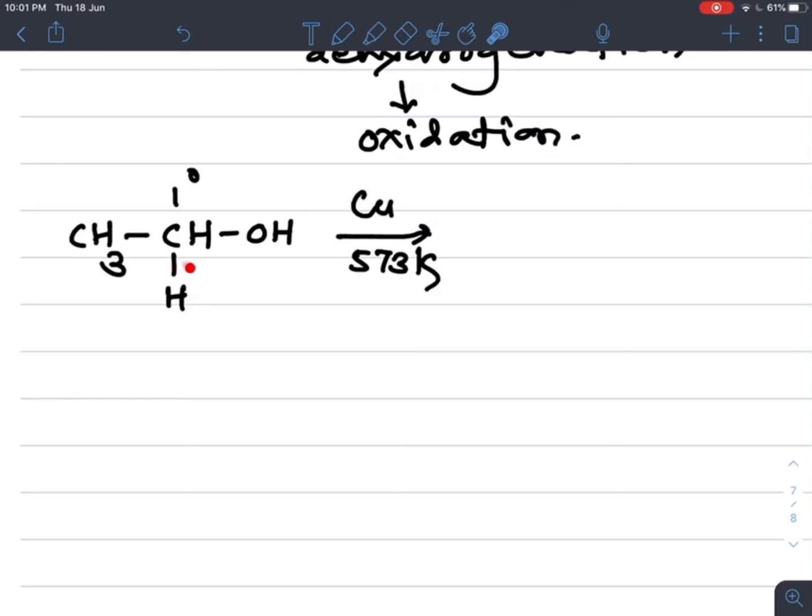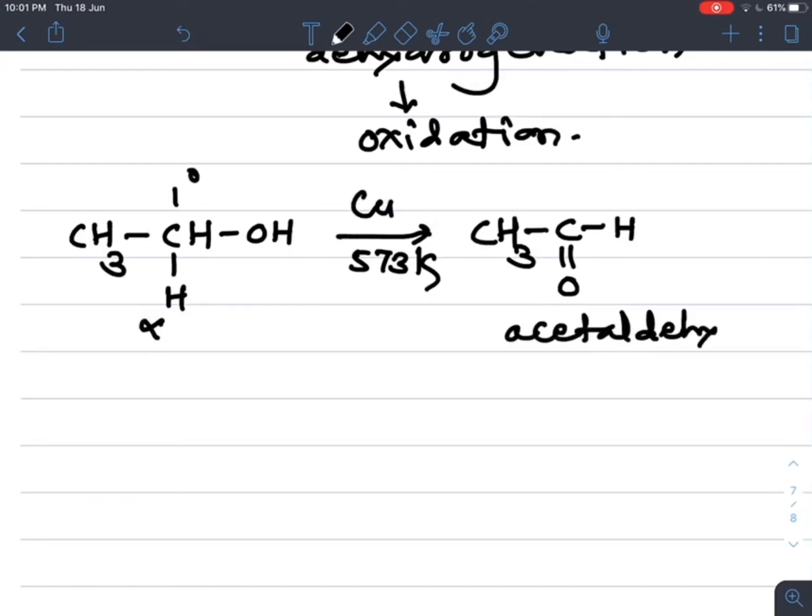The bonds break between O and H and between C and H. This is the alpha hydrogen, which is removed, and the other H is removed from the OH, so H2 is removed. So what do we get as the product? CH3CH as it is, and a double bond to O is formed, that is acetaldehyde. Acetaldehyde means an aldehyde is formed by the removal of H2, which is written as the byproduct to balance the equation.